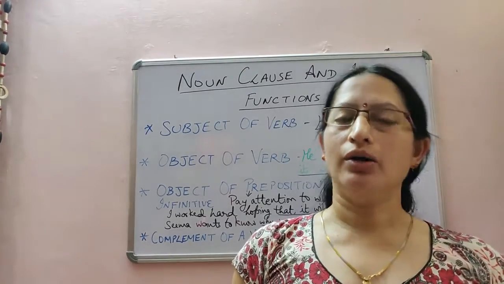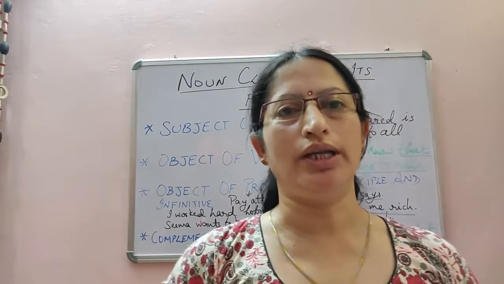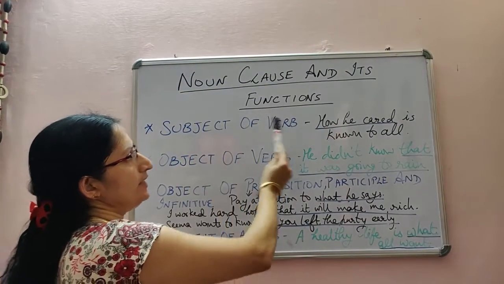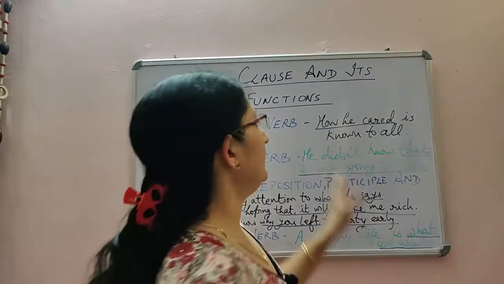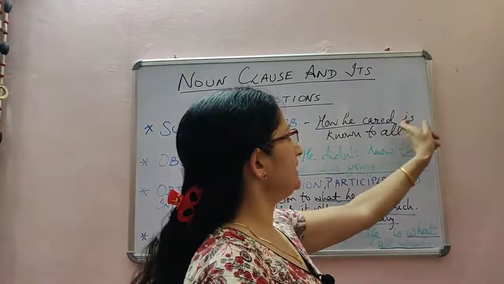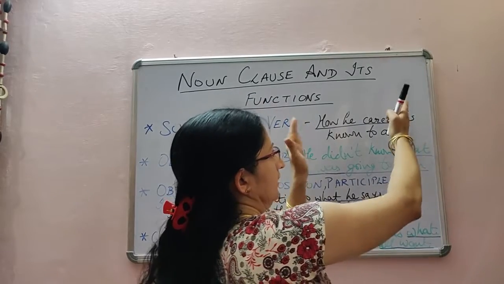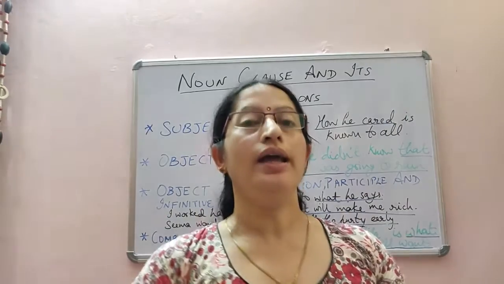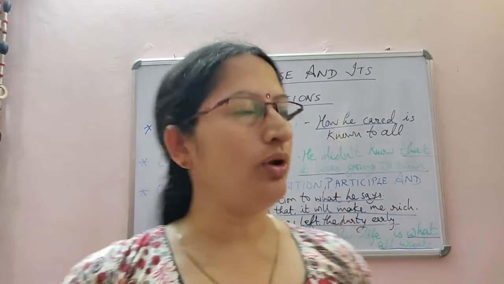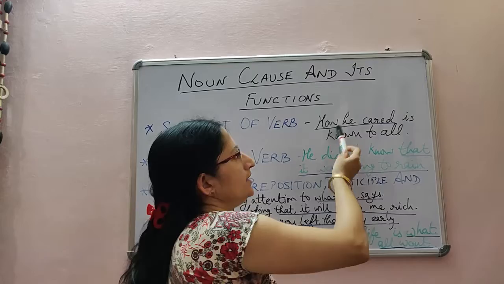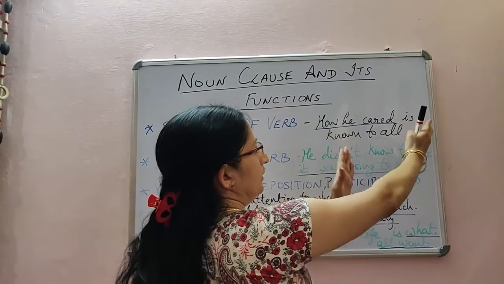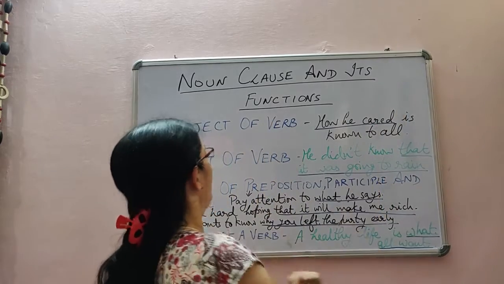Let's learn about noun clauses and their functions today. Noun clauses can act as the subject of a verb, like in the sentence, "How he cared is known to all." The verb is "is", and "how he cared" is actually acting as the subject to the verb "is". So it is a noun clause and the introductory word is "how". So "how he cared" is the subject to the verb "is", and it is a noun clause.